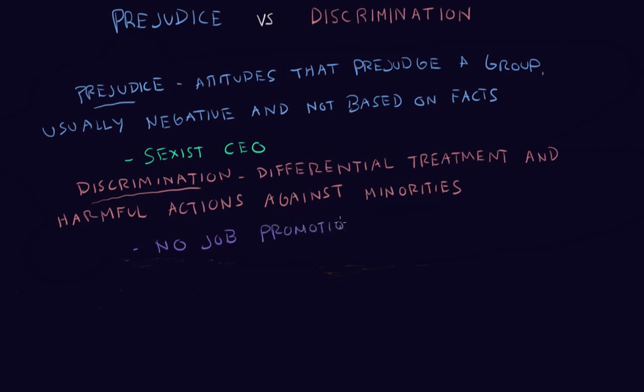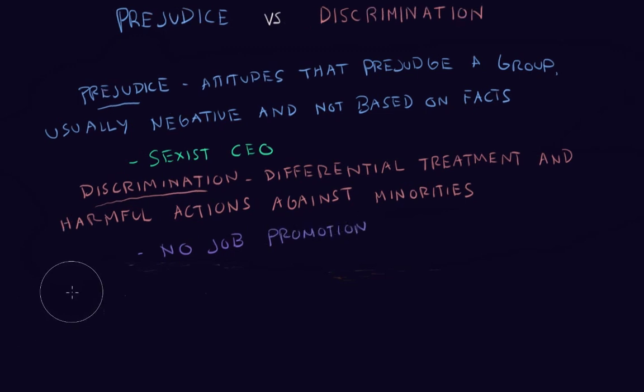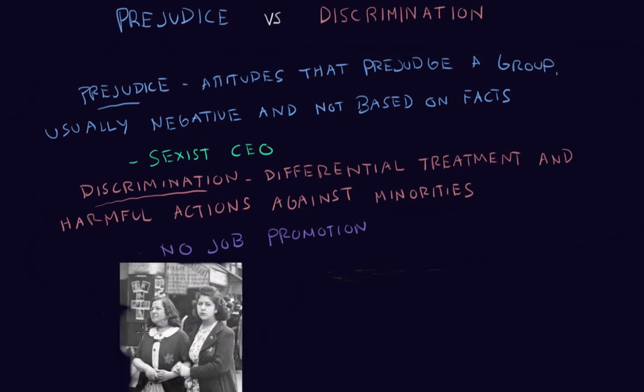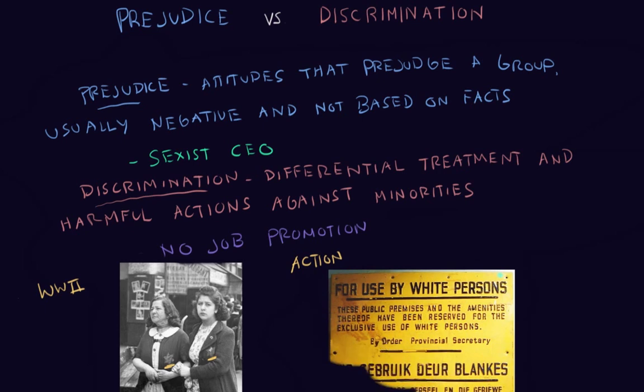A lot of times I find the best way to learn about these concepts is through history. So we'll take a look at this situation right here. In this image, we have two women of Jewish descent during World War II. In Germany and in German-controlled lands, people of Jewish descent were required to wear these yellow stars. So we now know from our understanding that this isn't just prejudice. This is discrimination because they are being required to do this, and there is an action being taken against them.